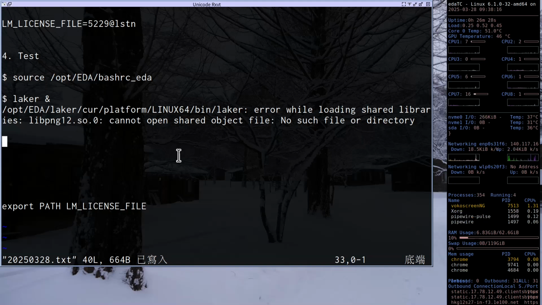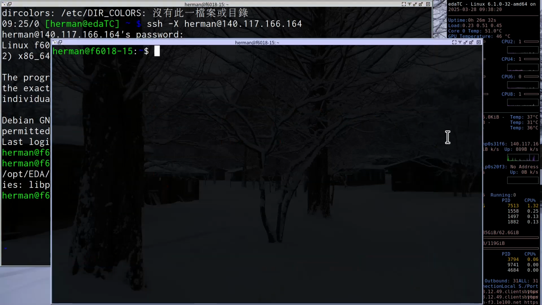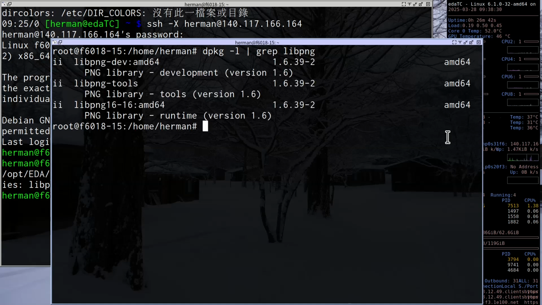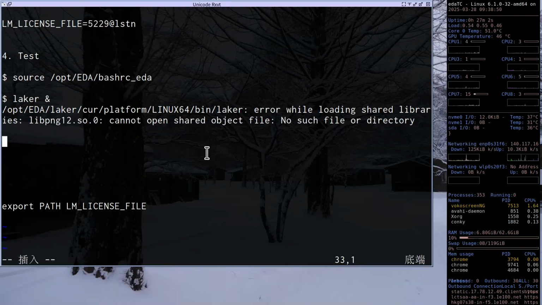So does libpng exist in our system? We can use this command: dpkg -l | grep libpng. You will see that you already have libpng 16, not 12. You have installed libpng 16. Although I didn't tell you to install it, you still have libpng 16 in your system. Understand?